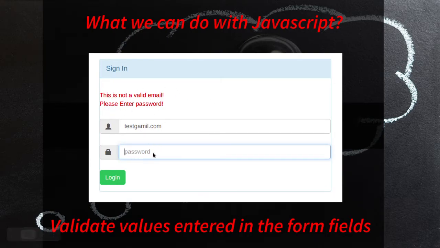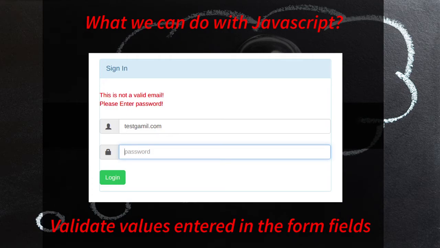If you don't fill this password field, it will show this message: please enter password. So one of the purposes of JavaScript is that it can be used to validate form fields.